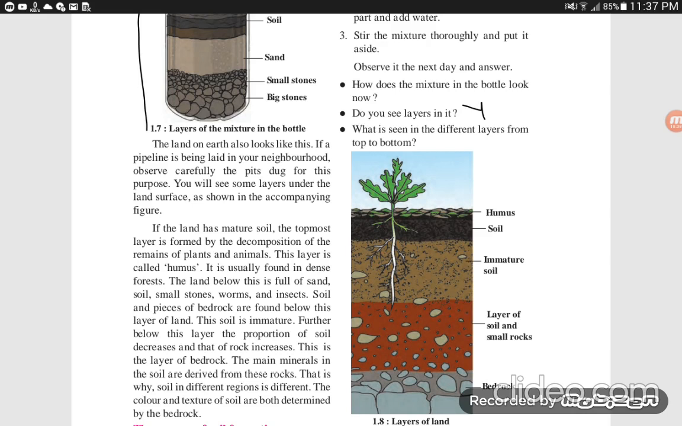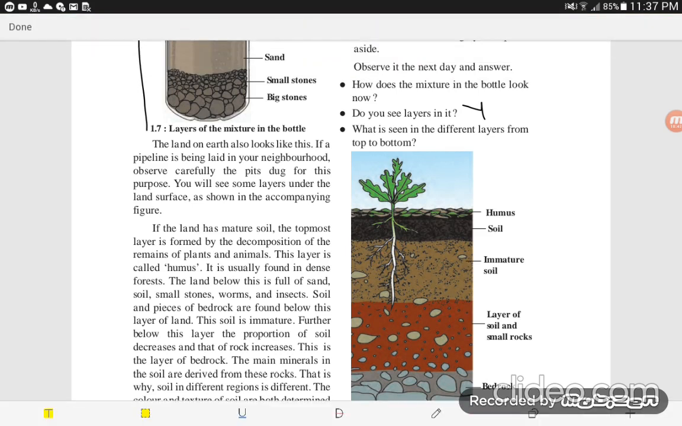This layer is called humus. What is meant by humus? Humus is the topmost layer of our land. The land has mature soil. What is meant by mature soil? It means the decomposed remains of plants.